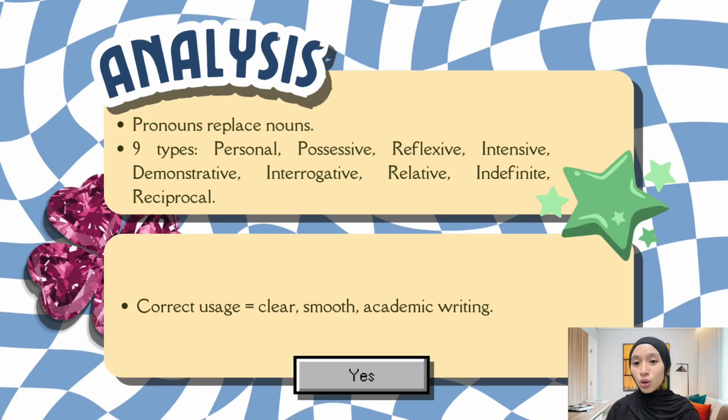Pronouns may be small words, but they have a big impact. They save us from repetition, they make sentences flow, and they connect ideas smoothly. Without them, language would feel heavy and robotic. With them, it feels human. So remember, pronouns, small words, big impact.